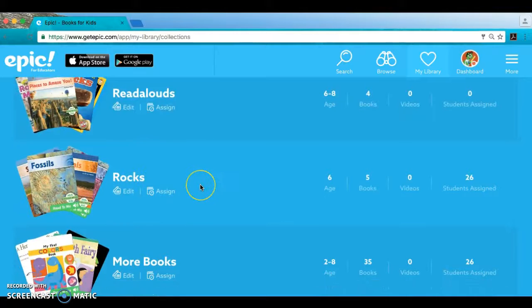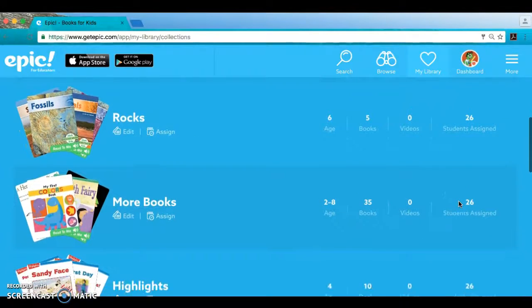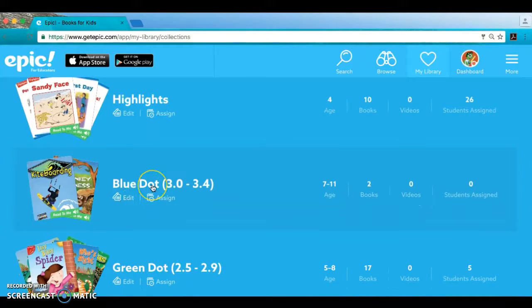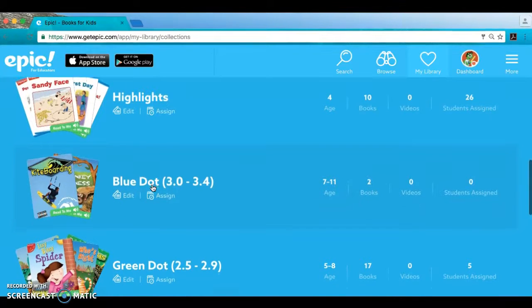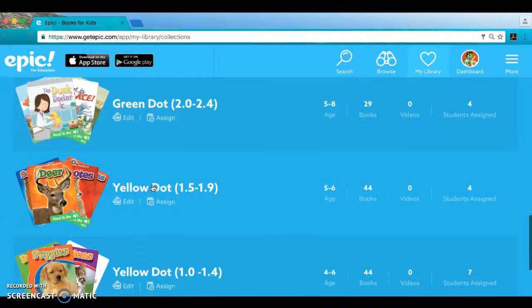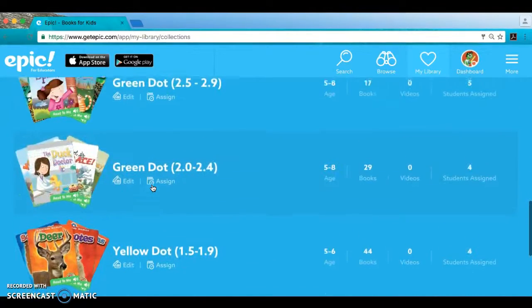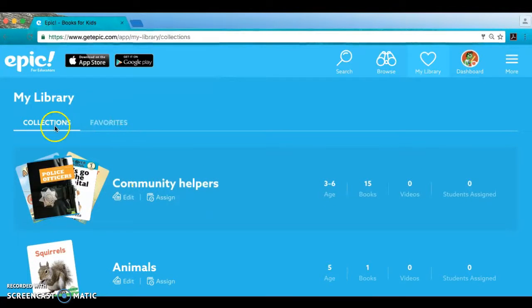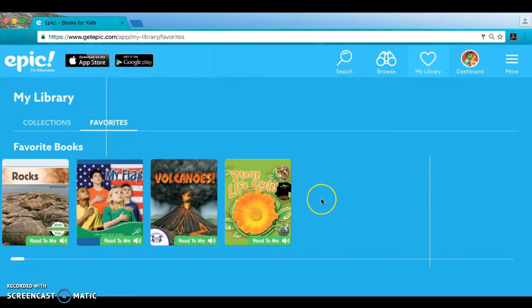We had a section about rocks. We were learning about rocks in science, so I chose a few books that they can read, and I assigned those to my students. Now I have another library about more books, Highlights, and then our school does AR, so I have a few about blue dot, green dot, yellow dot, and a happy face. So far these are my libraries, and you can share them with other teachers. You can also click on favorites. I have some favorite books there, like Rocks, My Flag, Volcanoes, Plant Life Cycles. So far I have 4, but you can have as many as you want.